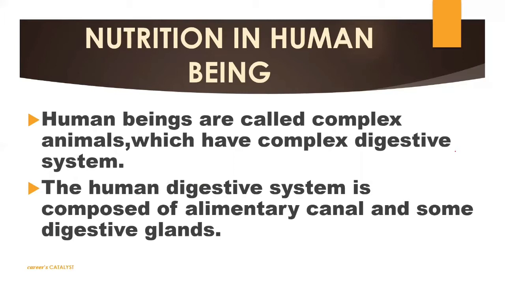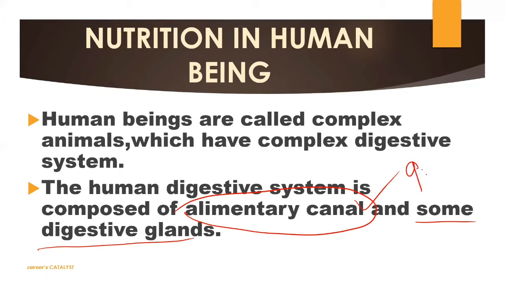The human digestive system is basically composed of the alimentary canal and digestive glands. Here we have some digestive glands also to digest our complex food, and obviously the alimentary canal. The alimentary canal is further divided into different parts. We will talk about all those parts first. This particular alimentary canal is approximately 9 meter long.